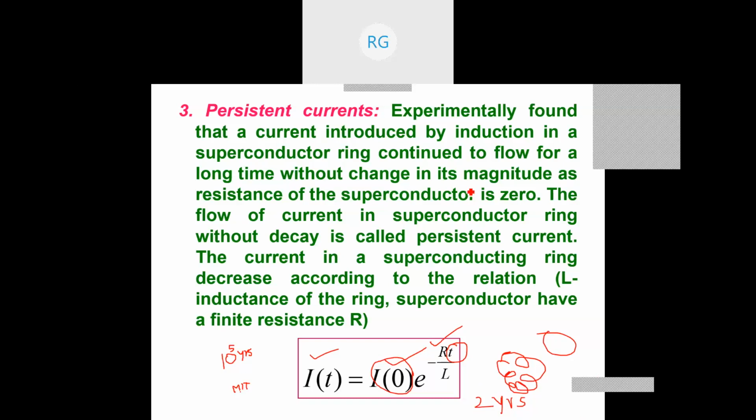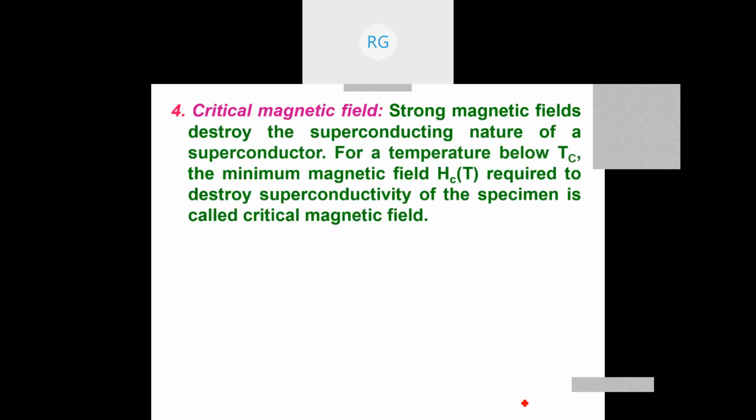Now we will look at the next property of superconductors, which is called critical magnetic field. We have seen that there is a critical temperature below which the material shows superconducting nature. Similarly, if you apply a magnetic field externally, the external magnetic field will destroy the superconductor.